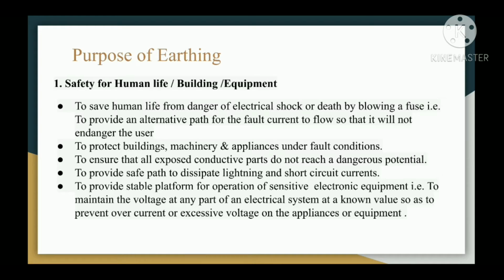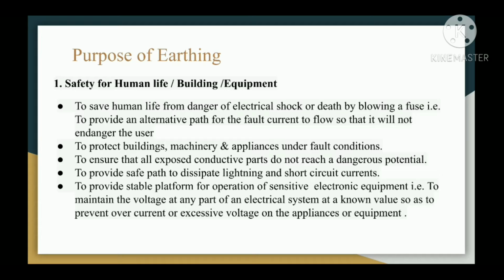First is safety for human life or building or equipment. To save human life from danger of electrical shock or death by blowing a fuse, that is to provide an alternative path for the fault current to flow so that it will not endanger the user. To protect buildings, machinery and appliances under fault conditions, to ensure that all exposed conductive parts do not reach a dangerous potential, to provide safe path to dissipate lightning and short circuit currents, to provide stable platform for operation of